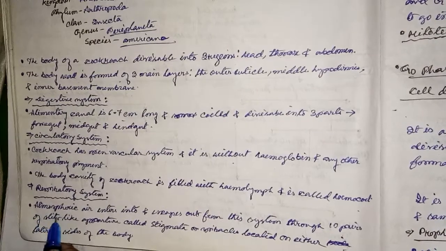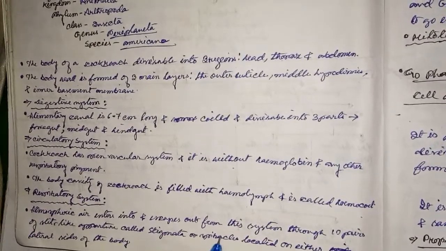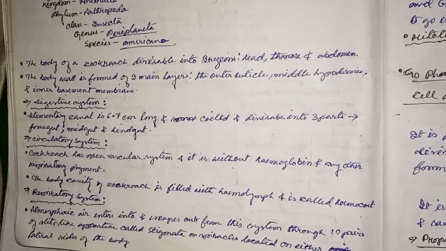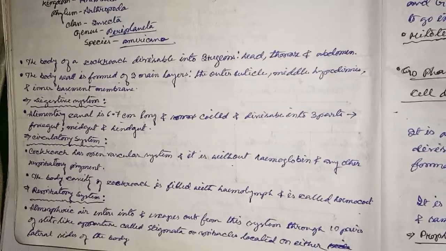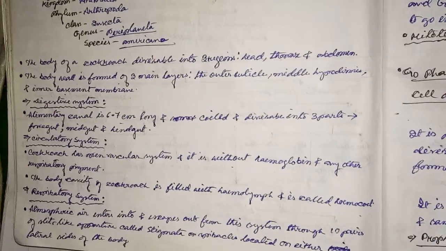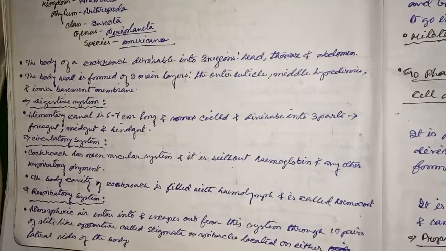Respiratory system: atmospheric air enters and escapes through 10 pairs of slit-like apertures called stigmata or spiracles, located on either lateral side of the body.